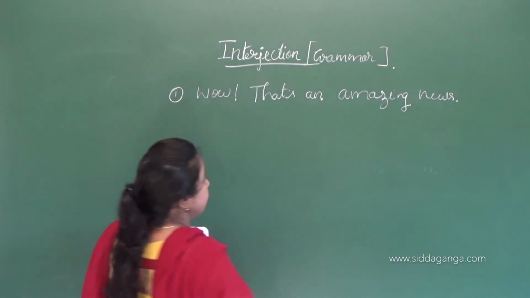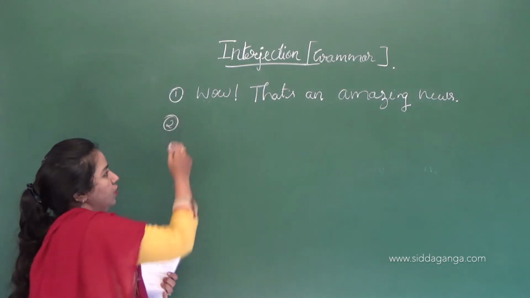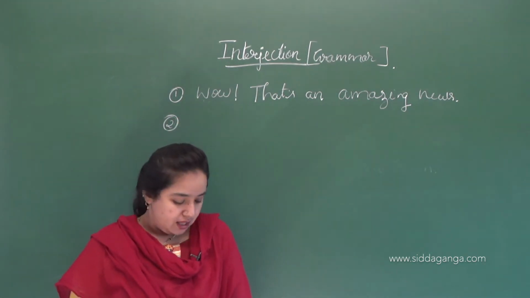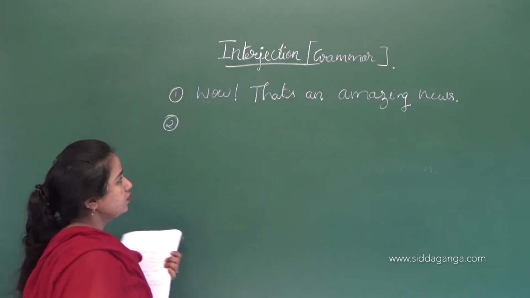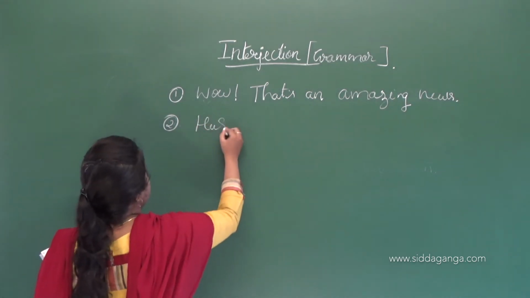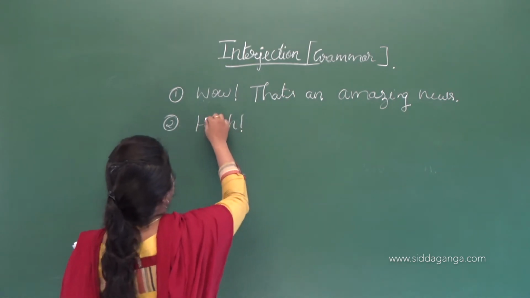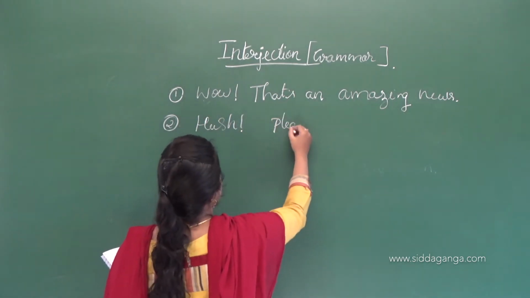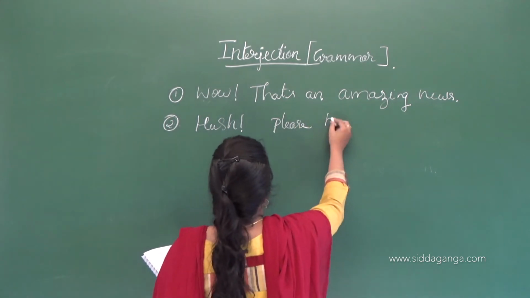It shows happiness or excitement. Shh, please be quiet. When students are talking and making noise, teachers are used to saying this word, please be quiet.